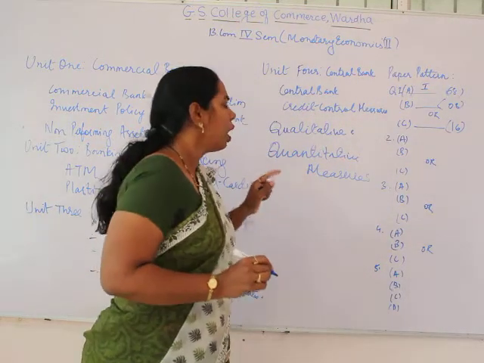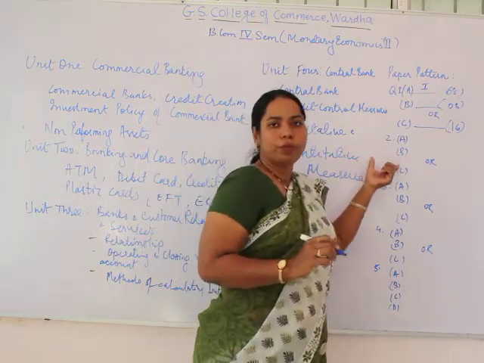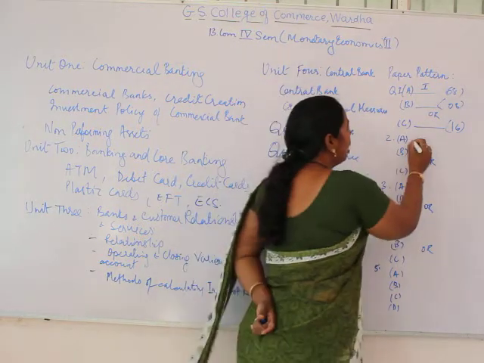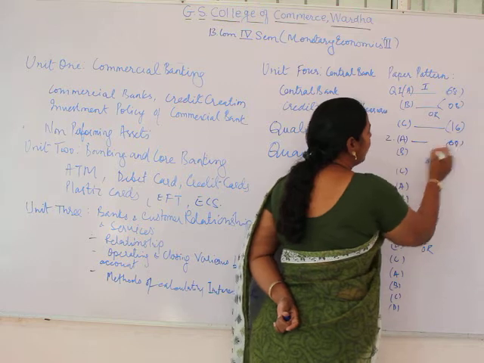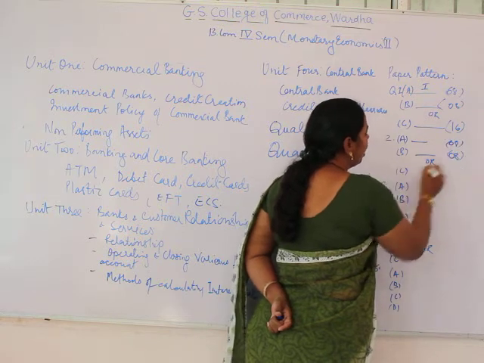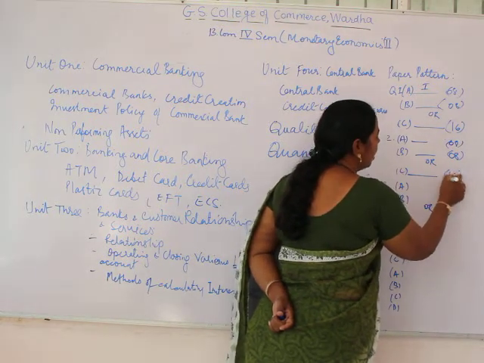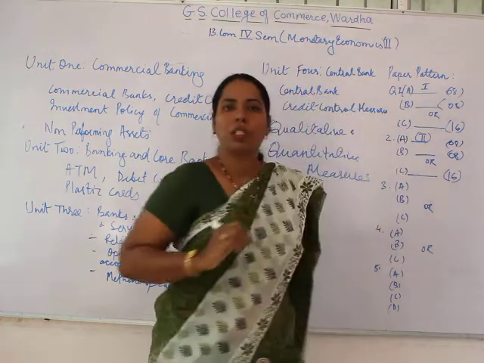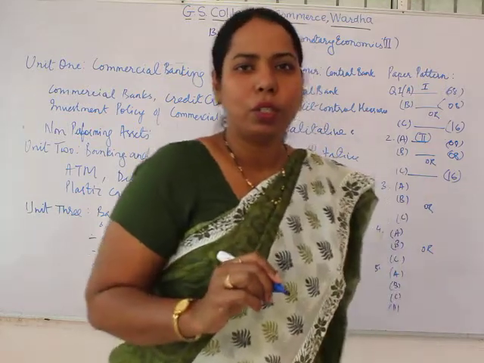Question number 2 has the same pattern as question number 1: A is of 8 marks, B is of 8 marks and C is of 16 marks, and the questions will come from the second unit.